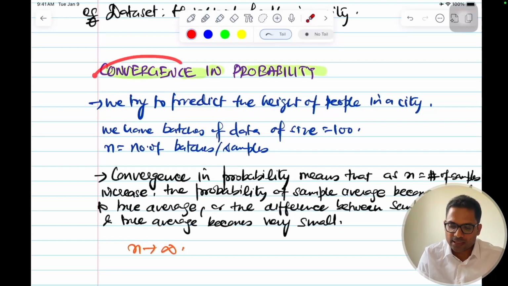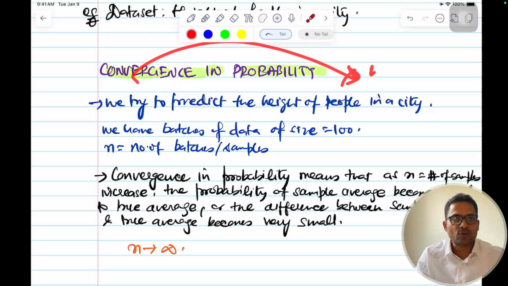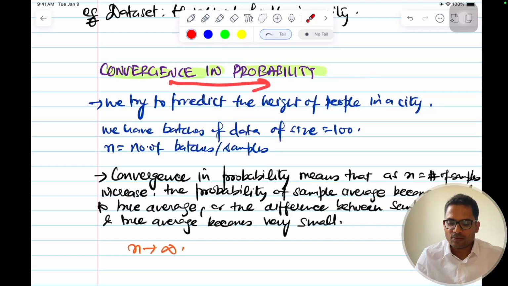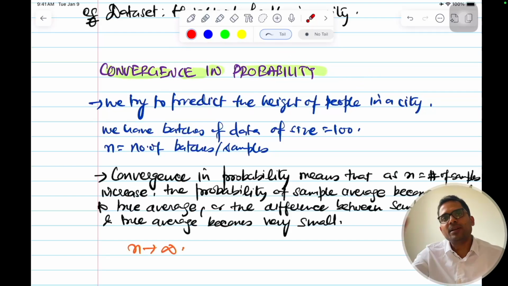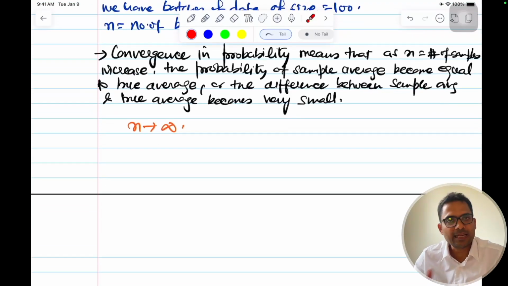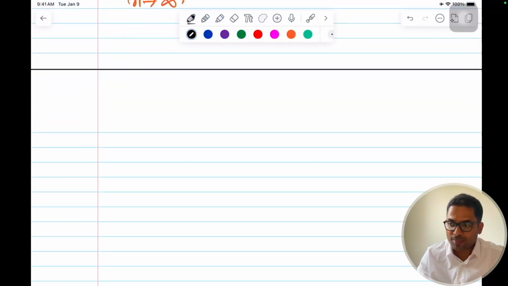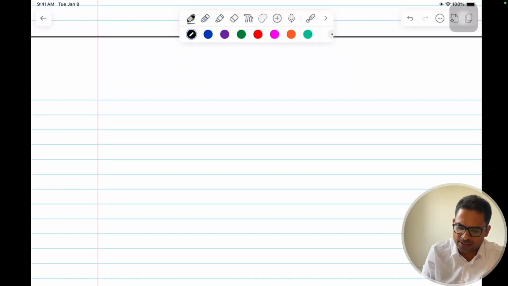There are two terms: convergence and probability. The sample average converges to the true average, or whatever we desire, with very high probability. As the sample increases, the probability also increases. If you want to write that mathematically in a more generic way, we can have a sequence of any random variables. Let me move to the next page.